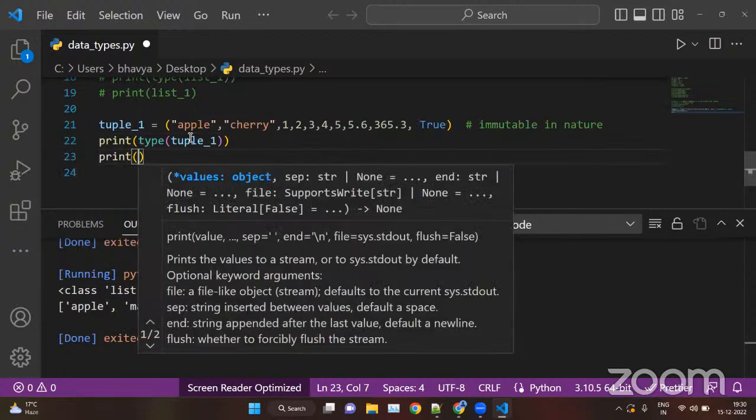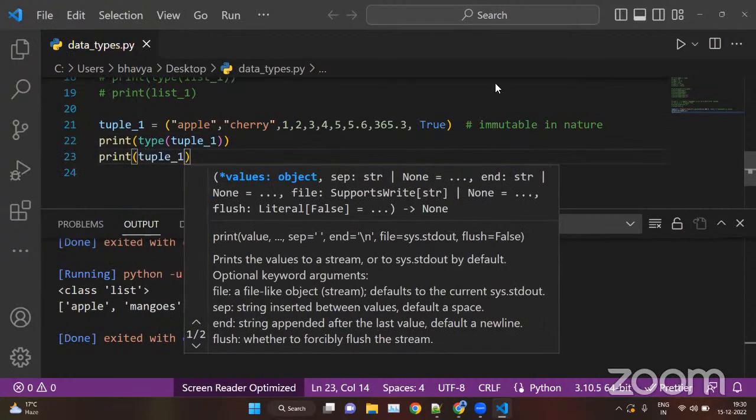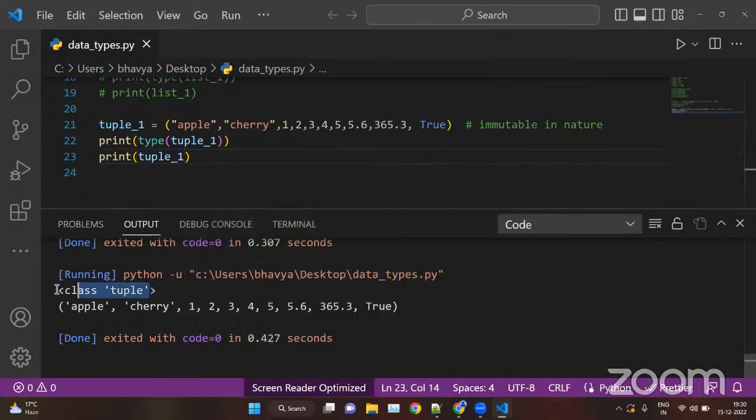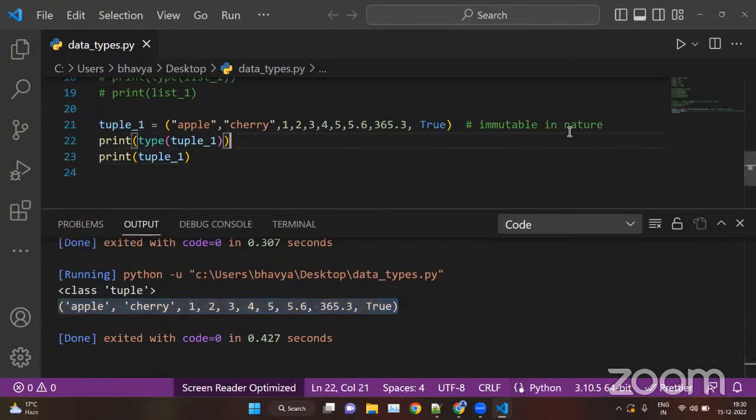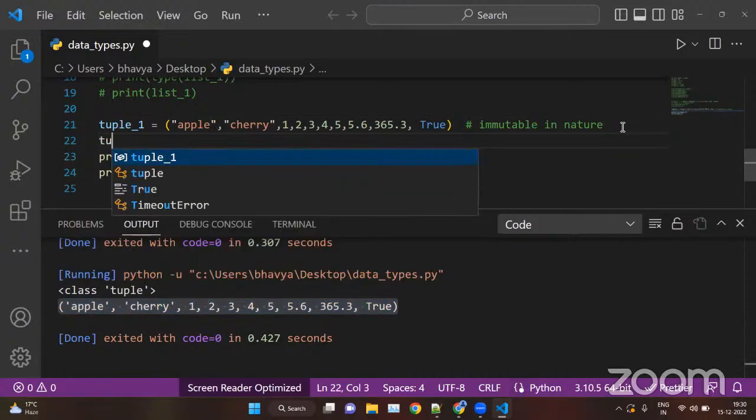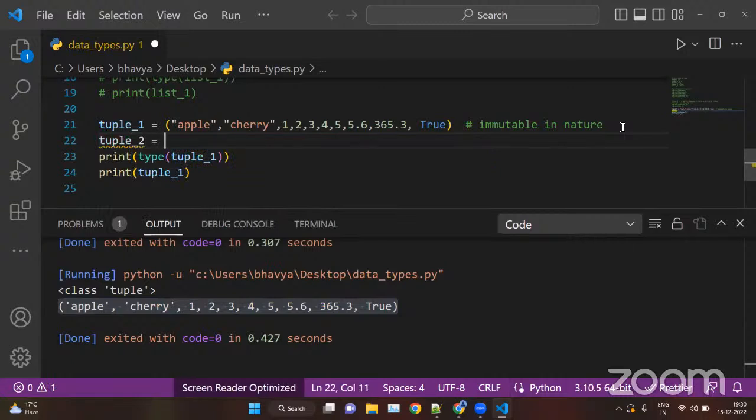Same as print the tuple itself. When you run this, so basically we have a class tuple and we have this tuple here. Now, if you want to create an empty tuple, say tuple_two, we cannot create an empty tuple like this. We have to put one value, like one comma. This is how you can create an empty tuple.